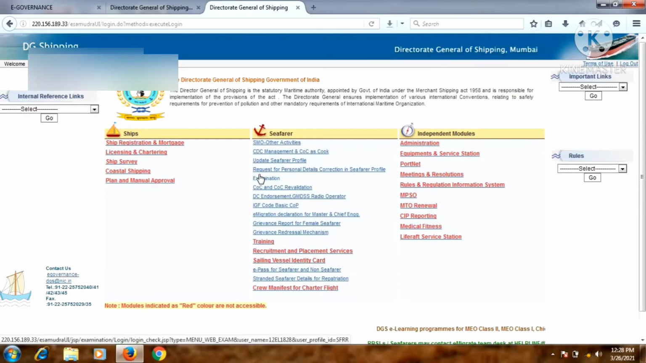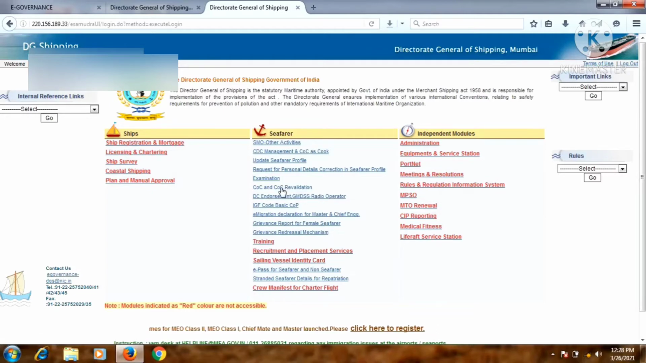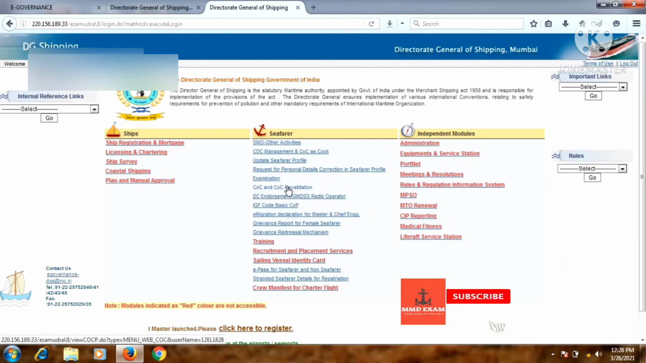And you can also go to the examination section if you want to change your booking, if you want to book your exam, oral and written, or if you want to transfer your file, you can go there and do accordingly. But today we have to go to the COC and COC revalidation procedure. So just click on that. Once you click on that, you will get the COC and COC revalidation interface.